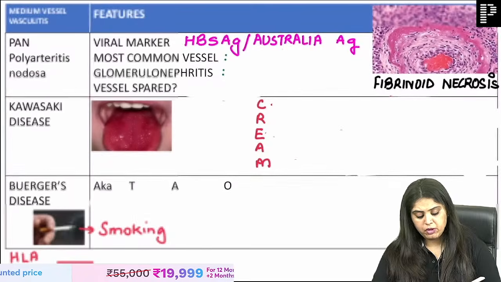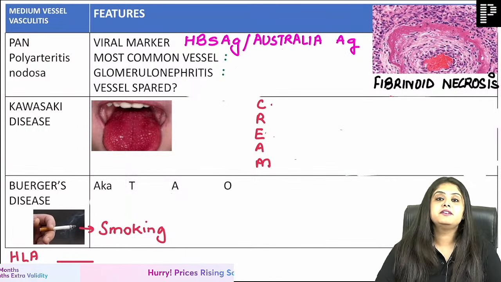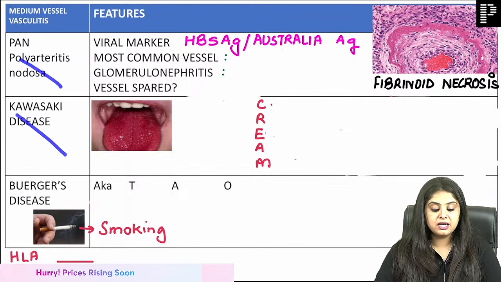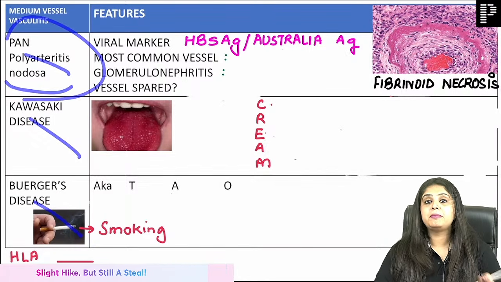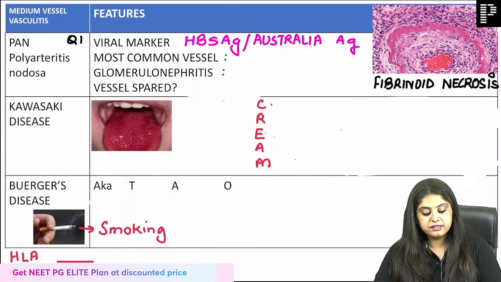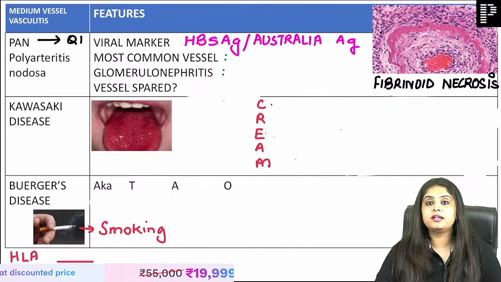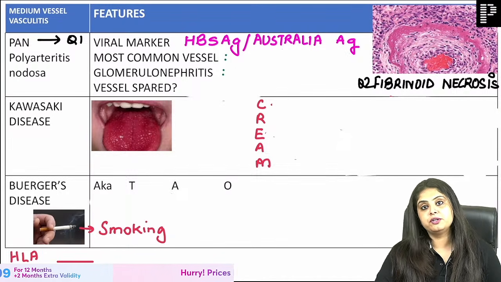When I'm talking about polyarteritis nodosa, you said it's a medium vessel, and who forgets this very famous mnemonic of pathology called Pan Khata Bachcha, right? So Pan Khata Bachcha tells me Pan is Pan. Pan has 5 questions, you will answer all. Question number 1 you have answered. It is associated with viral marker hepatitis B Australia antigen. Question number 2 you have answered, it will cause fibrinoid necrosis.